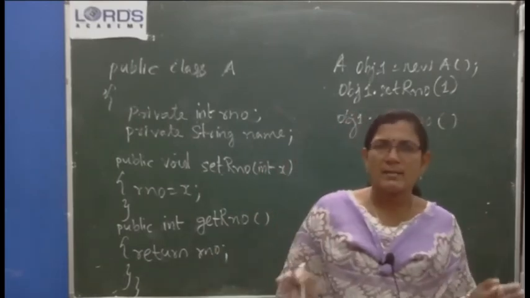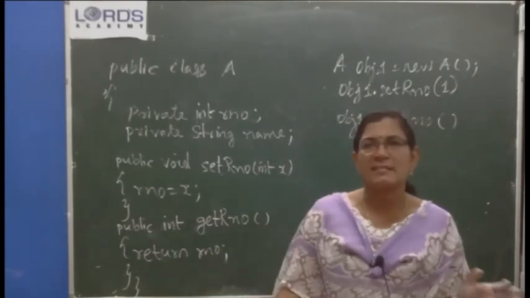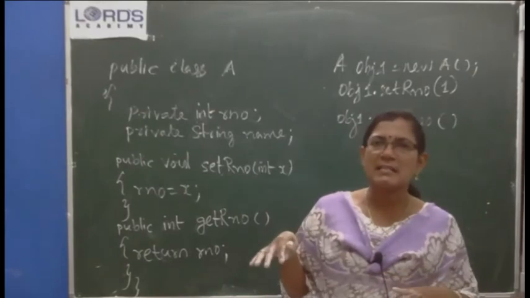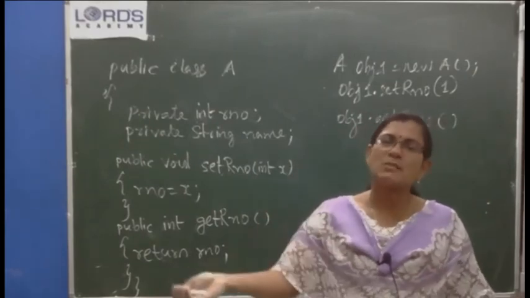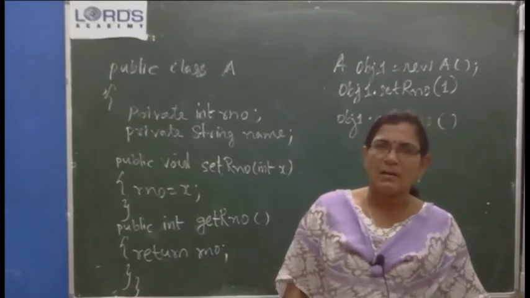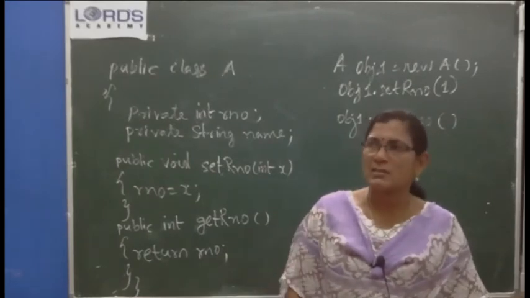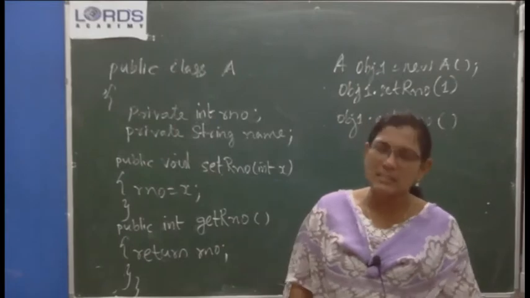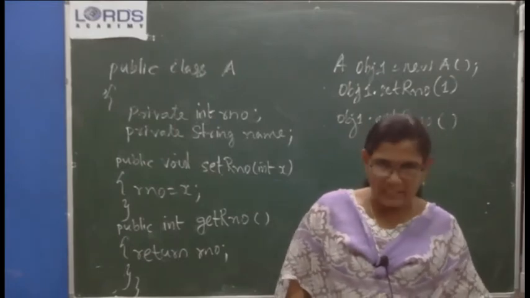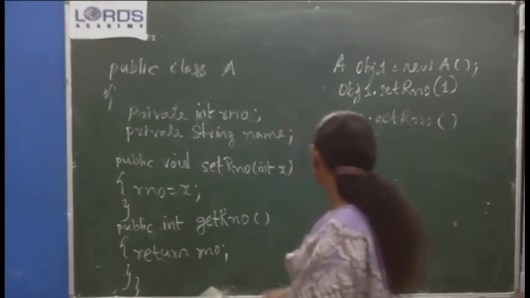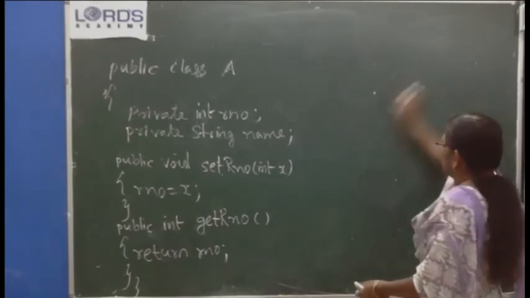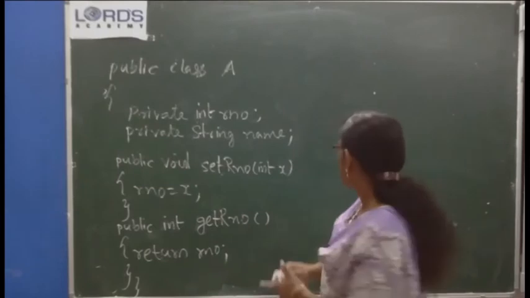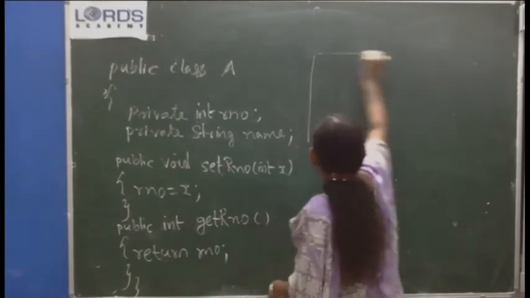Inside one package, you may define a number of classes. In all those classes, the default variables are accessible. Outside this package, it is not accessible. So default accessibility is package. If you don't give the keyword, it is default. And what about protected? Protected accessibility.